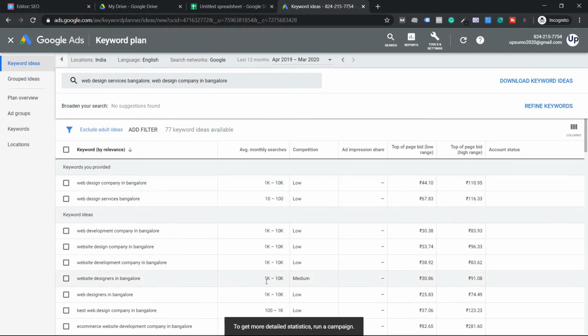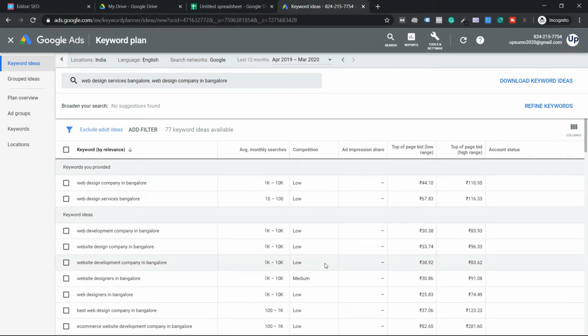Guys, if you're a paid user of Google Ads, you get the exact search volume. So you can understand the competition. This is PPC competition. There's no point in talking about it in SEO. So everything else is not required, guys. Here you have to consider only two things. SEO competition, I'll teach how to do that later. So let me go through them one by one.